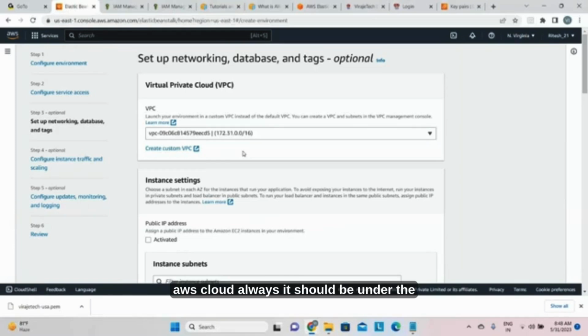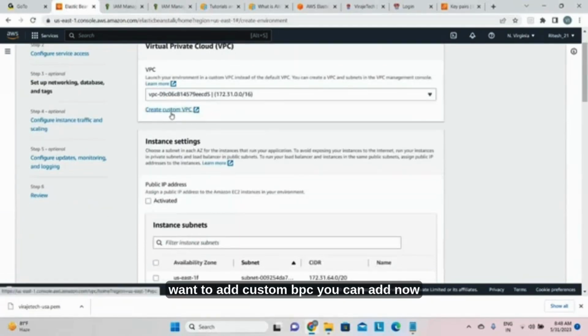Whatever we create in the AWS cloud should always be under a virtual private cloud. Okay. For open practice it is fine, but from a production environment or company point of view, it is a violation of the policies. So we should not do that. Always we need to create inside the virtual private cloud. As of now I am using the default VPC. Okay. If you want to add a custom VPC, you can add that.